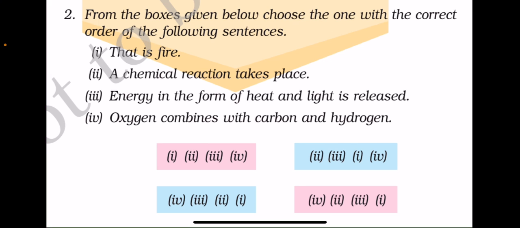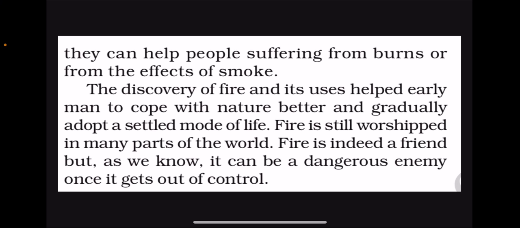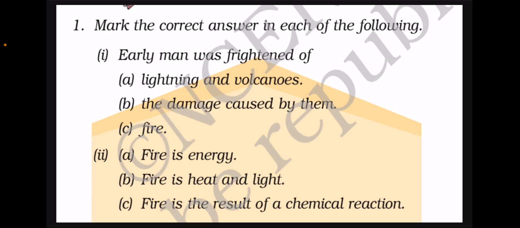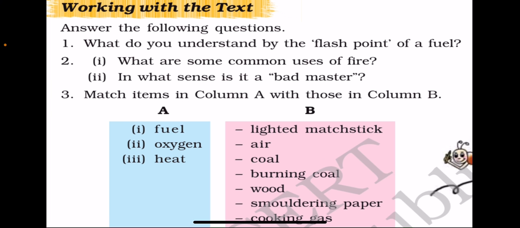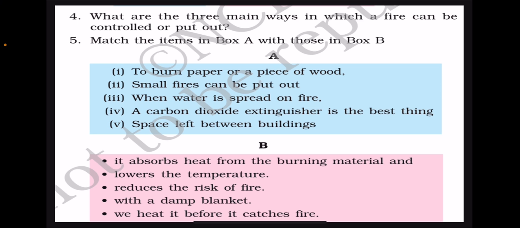Now I want all of you to do this thing. You will read this by yourself, okay, from your textbook, and there will be many new words that you will find. So pick out those words, okay, and write them down under this title called Fire, Friend and Foe. So first of all, fire, friend and foe. Write this new title in your notebook, put today's date, and then start collecting new words and write down their meaning opposite to it. And then I'll tell you when to do this exercise. Okay, you don't have to do it today.